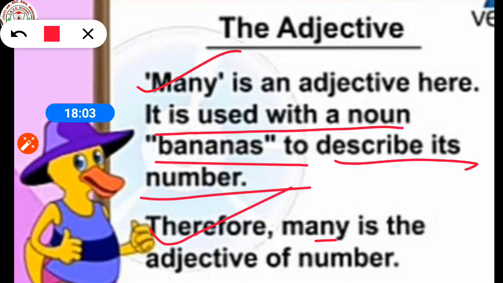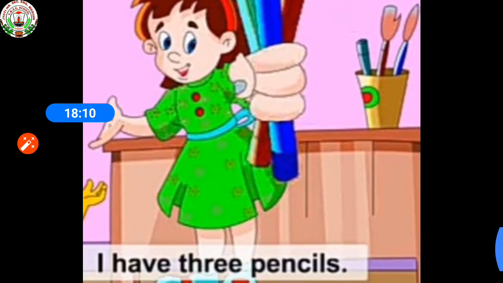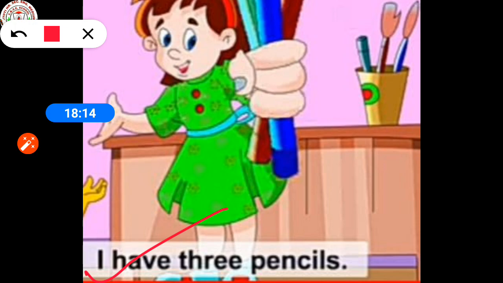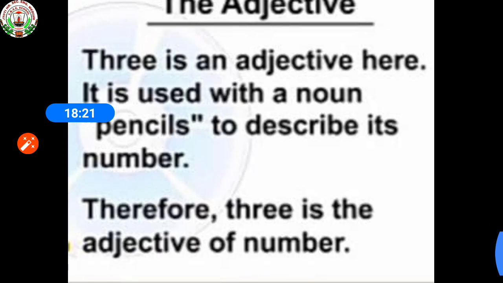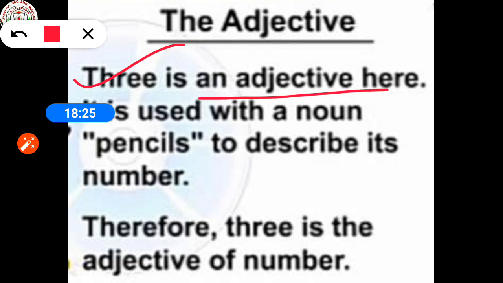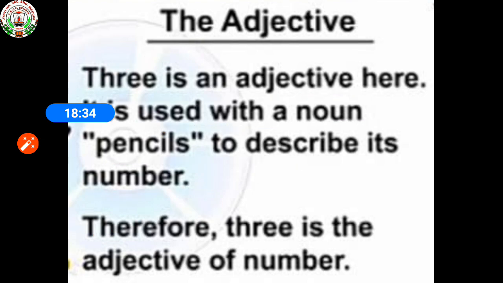So, therefore, many is the adjective of number. You can see the other example. I have 3 pencils. Here, 3 is an adjective. It is used with the noun pencils to describe its number. So, therefore, 3 is the adjective of number.